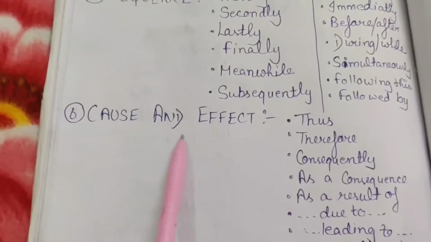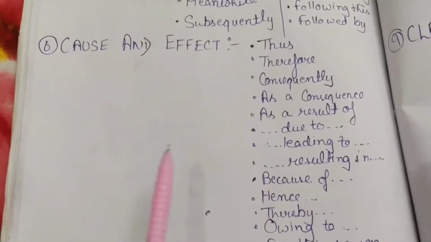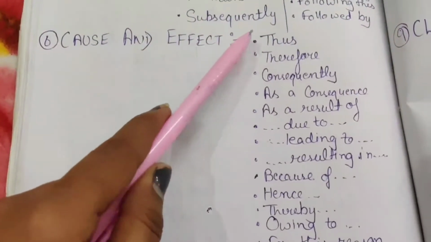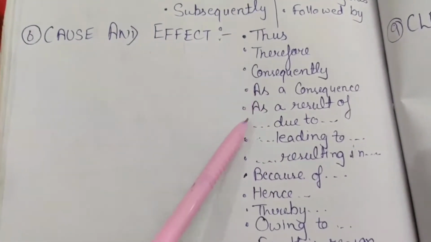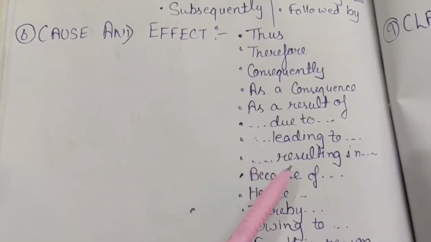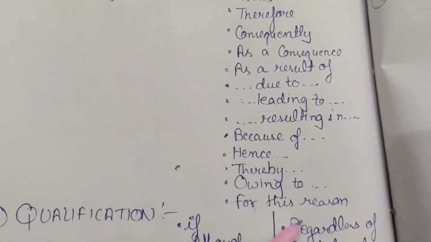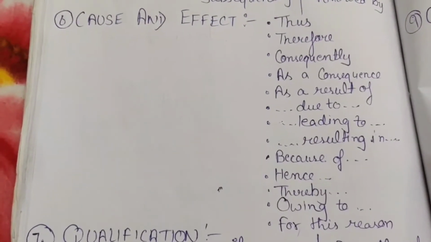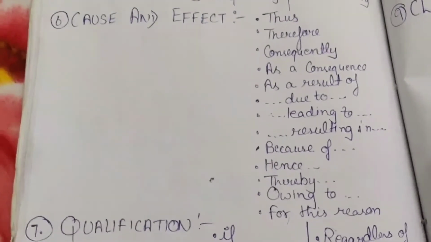So these are cause and effect. If you want to describe the cause and effect of a particular topic or particular sentence, you can use these words. Thus, therefore, consequently, as a consequence, as a result of, due to, leading to, resulting in, because of, hence, thereby, owing to, for this reason. These were some cause and effect words. You can use these devices if you are going to start your line to describe the cause and effect.